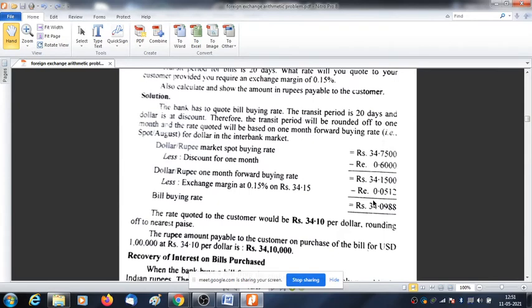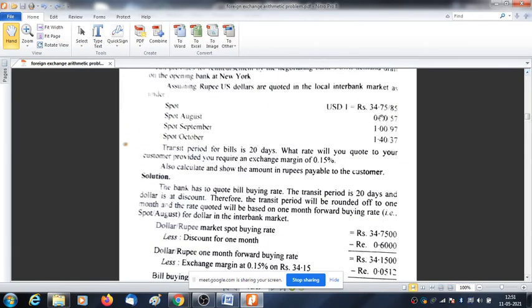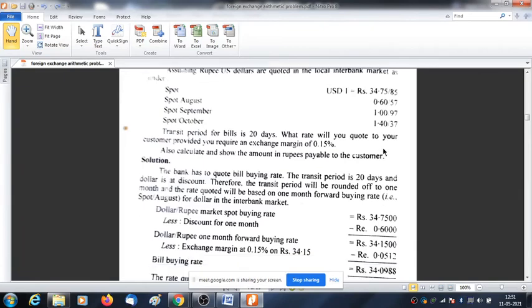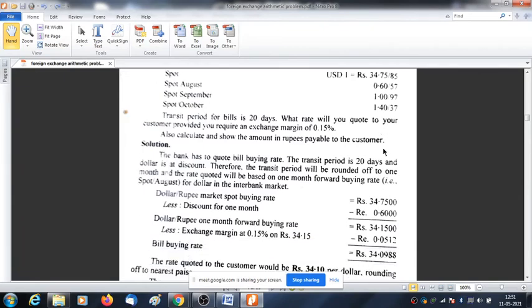So this becomes your bill buying rate, because in this case we are taking this discount, that is 0.60, since this is the spot rate and it is the lower month. Okay, tell me.